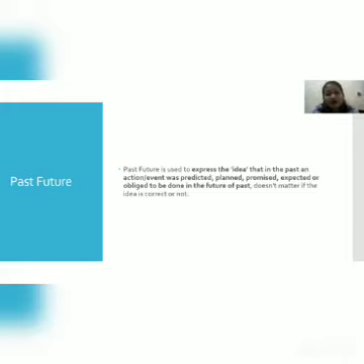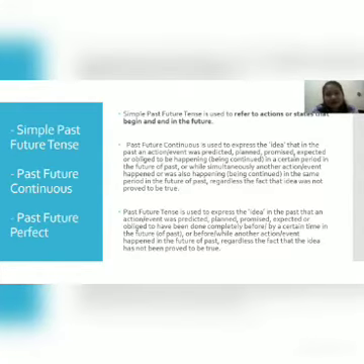Past future is used to express the idea that in the past, an action or event was predicted, planned, promised, expected, or obliged to be done in the future. Doesn't matter if the idea is correct or not. Simple past future tense is used to refer to actions or states that begin and end in the future.